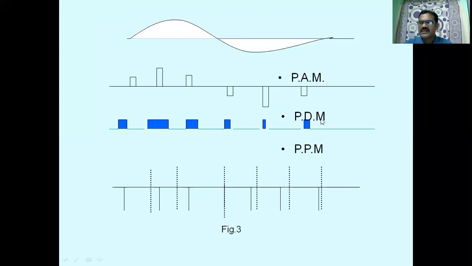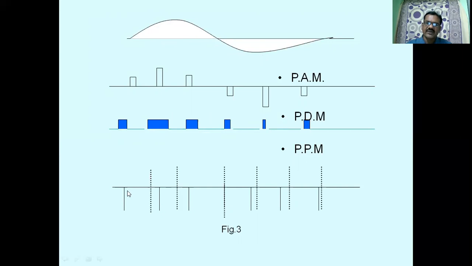Similarly, the duration of the pulses. In pulse duration modulation, the duration of the pulses is varied according to the amplitude of the message. Message amplitude is increasing, the duration is increasing. Message amplitude is decreasing from here to here, the duration of the carrier pulses is decreased. So we are providing directly proportional varying durations of the carrier pulses according to the amplitude of the message.